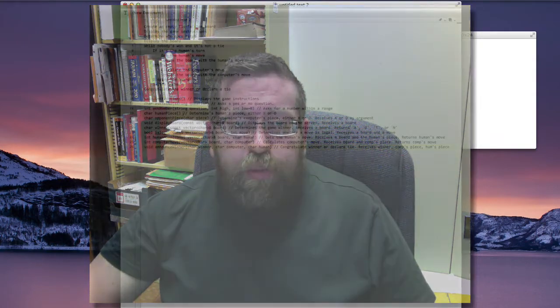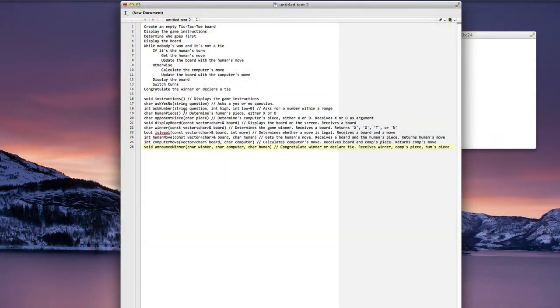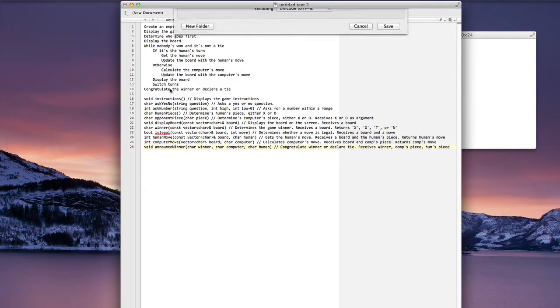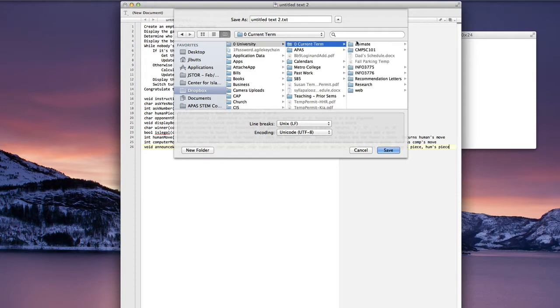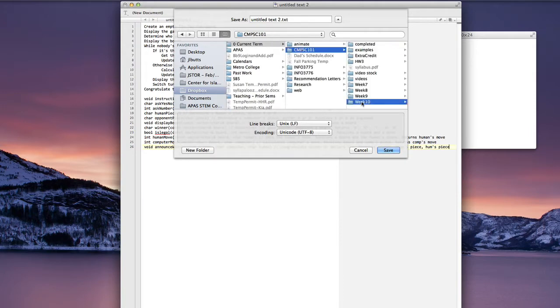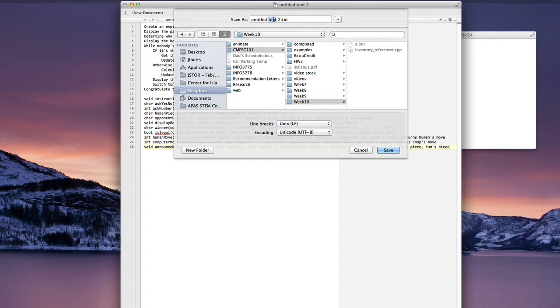Started, we'll go ahead and start fleshing this out and doing some coding. So I'm in the document where I did my pseudocode and worked out what functions I'm going to need. I'm going to go ahead and save this now. And let's get into the correct directory. I'm going to save this as tic-tac-toe.cpp.